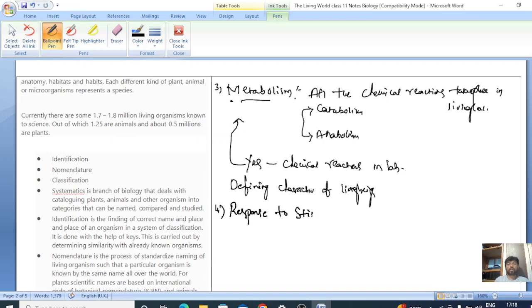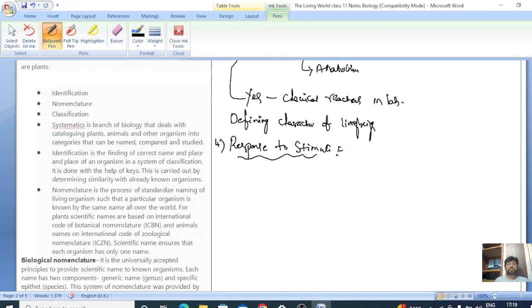Next is response to stimuli. What is meant by this? Let us understand the stimuli. What is meant by stimuli? A stimulus is an external agent which brings change in an organism, right?